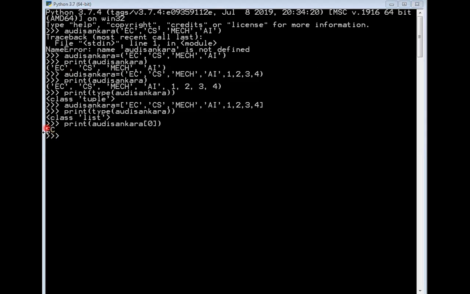So how did you retrieve this? Now you got that yes, we can access the elements present in the tuple. We access them with the help of the tuple name, and then in the square bracket we specify the index number. That's why I specified the index number as 0, and I got the output EC.